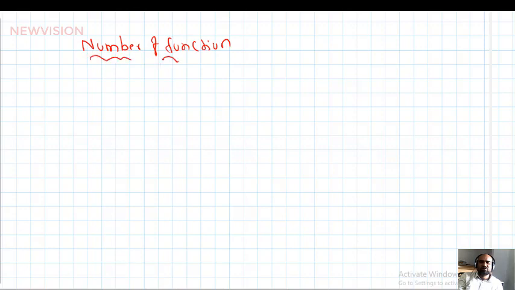Yes, students, the next important topic is the number of functions. Every function is a relation, but every relation need not be a function.